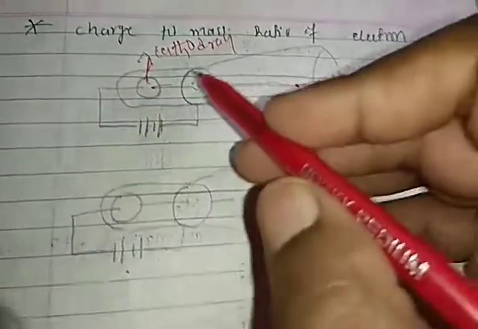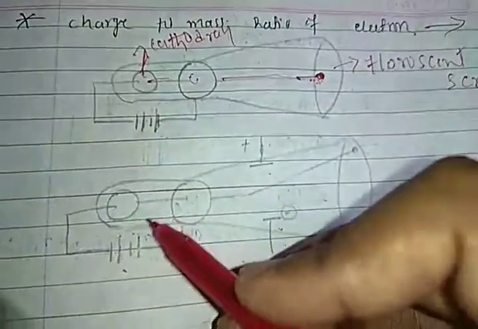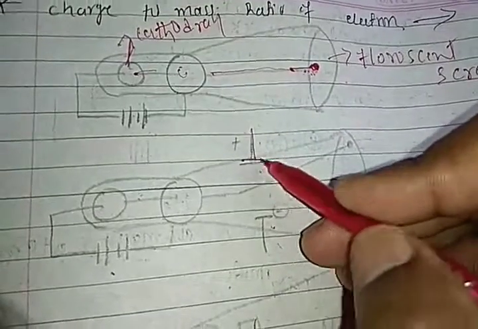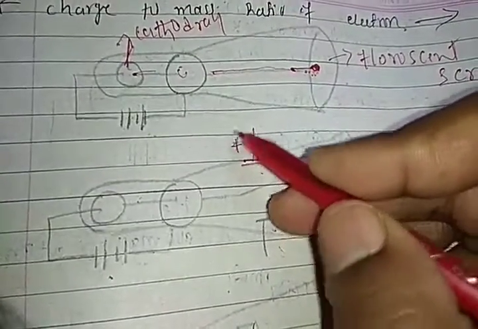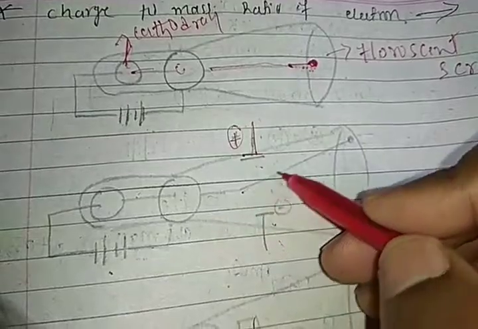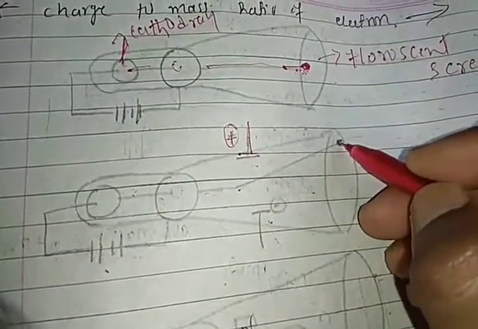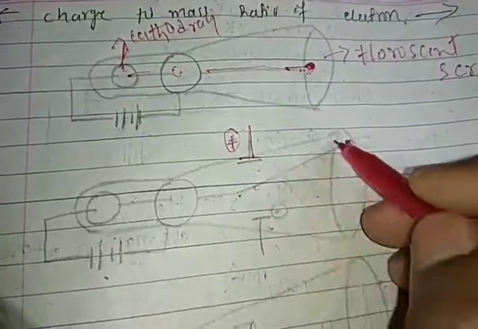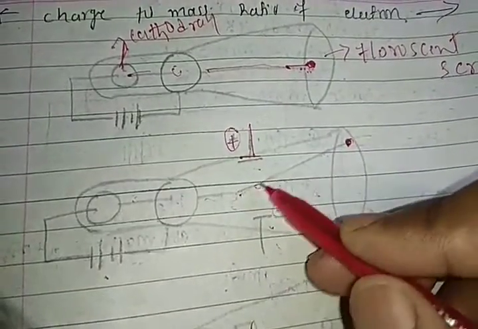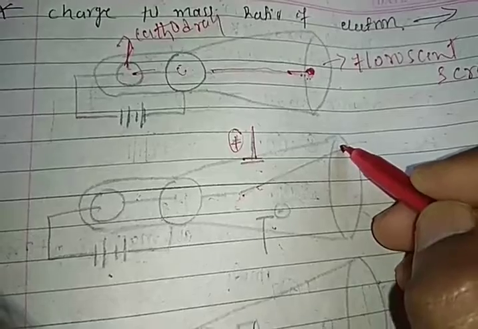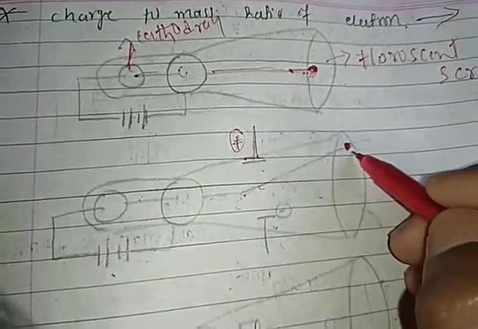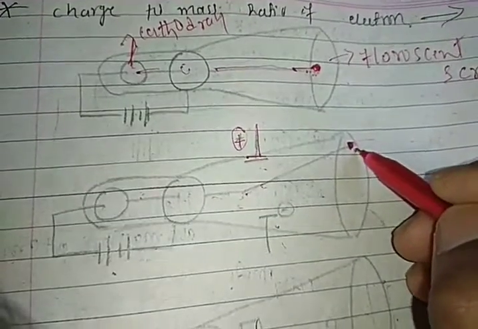We know that the cathode ray is negatively charged. When we apply the electric field here, the rays are deflected on the upside, because due to the electric field they are attracted. Rather than moving in a straight line, they are deflected on this side, the upside, that is the positive field side.